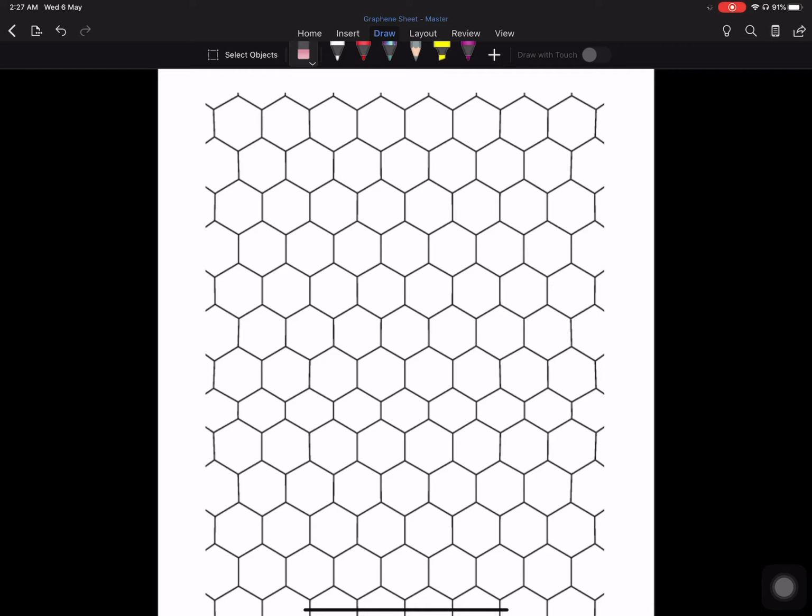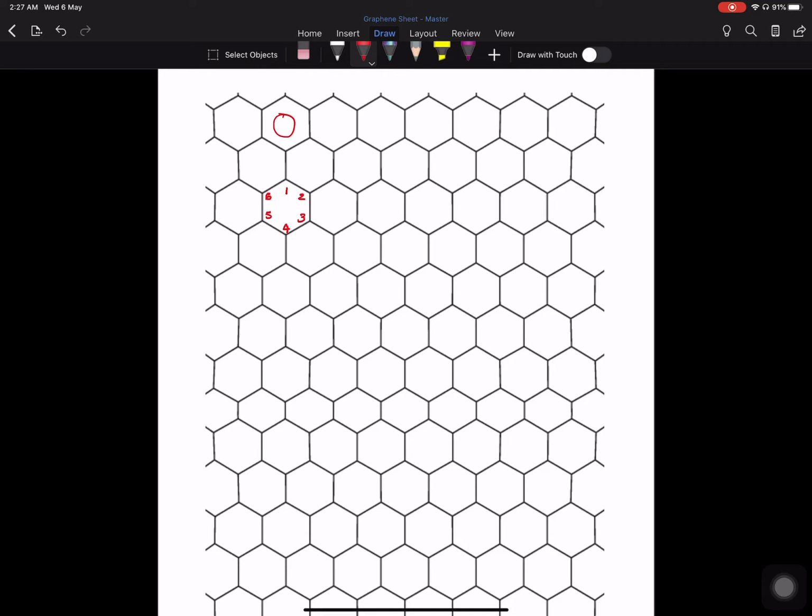So this forms one ring, and there are different rings. Each ring is formed by 6 carbon atoms in this case. First of all, within a ring, let us name every carbon atom with a number. Let us call this the first carbon atom, the second, the third, fourth, fifth, and sixth.